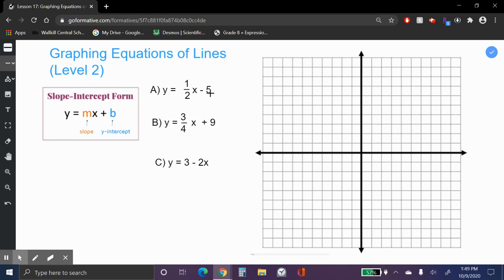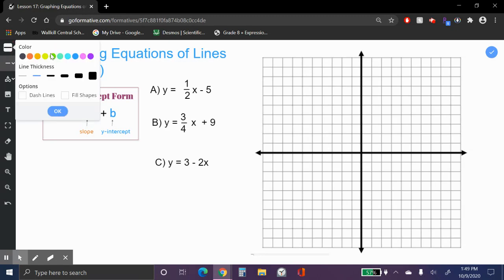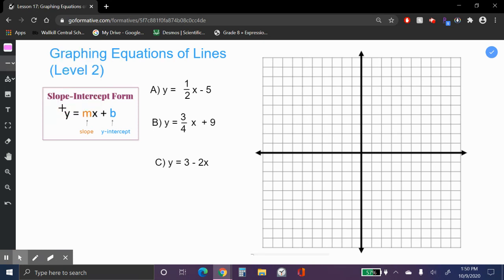So in the first one, just like how we would do standard-wise, we would find the y-intercept, and that's basically where the line hits the y-axis, the vertical axis, and start graphing our dots from there, and then using the slope to get each point after that. So I'm going to change my color for this one. Let's make this pink. And we're going to make it a little thicker for the dots.